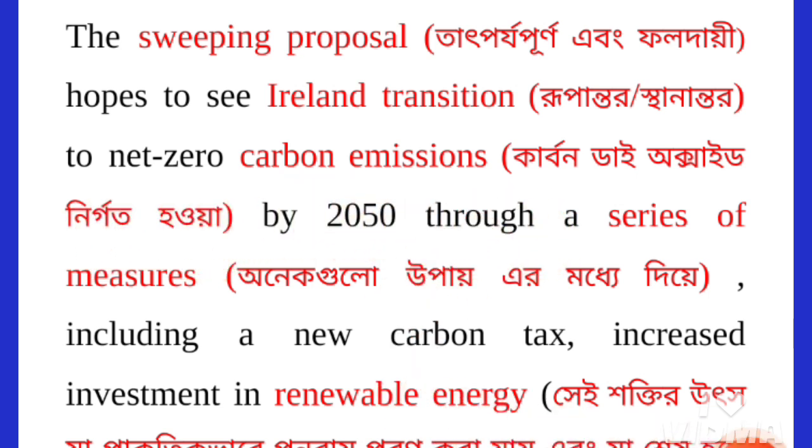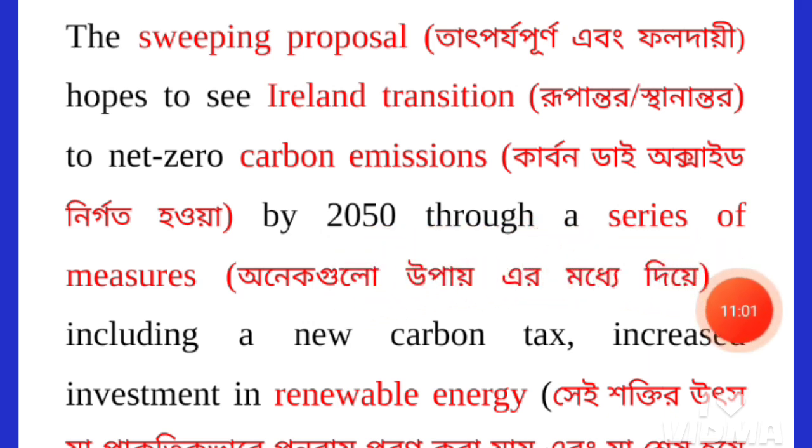We have already discussed that carbon emission is a negative effect in the environment from many artificial activities like burning of gas, burning of petroleum, excessive use of air conditioners and such other activities. So this proposal will combat the effect of carbon emissions, and this will make zero carbon emission in our environment by the year 2015.